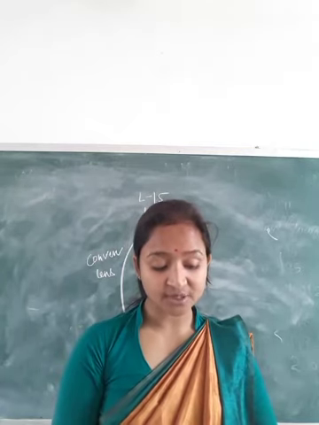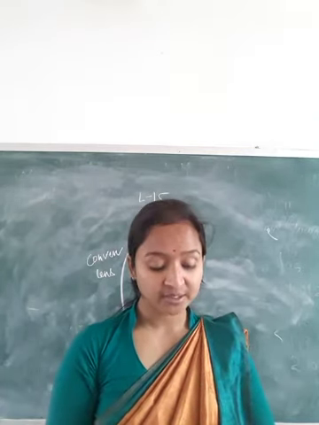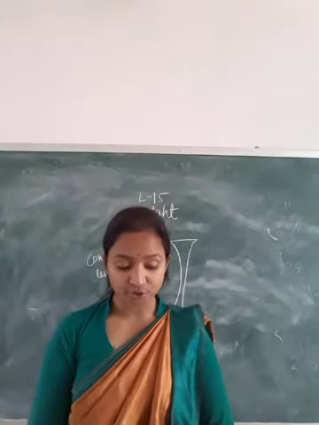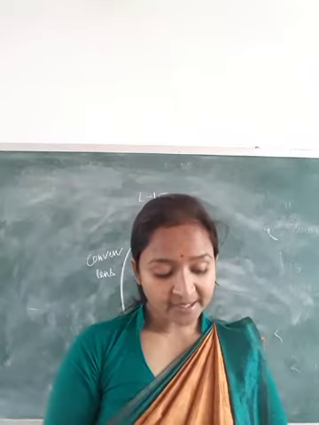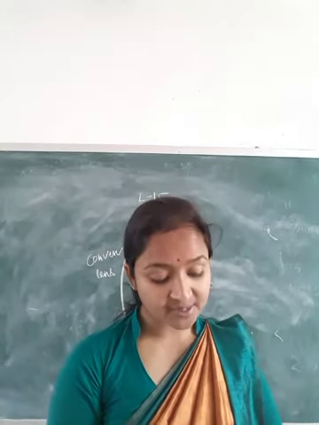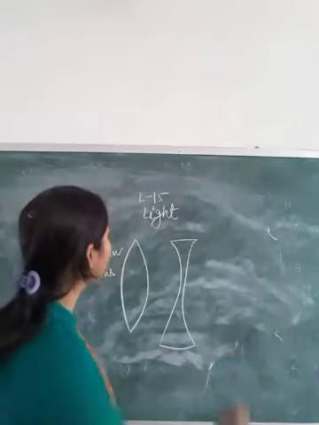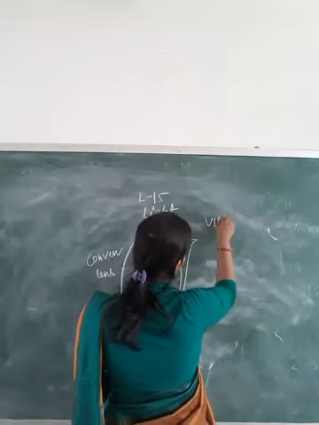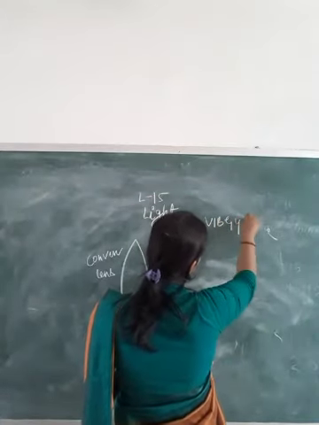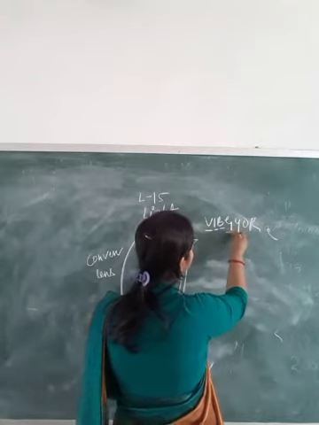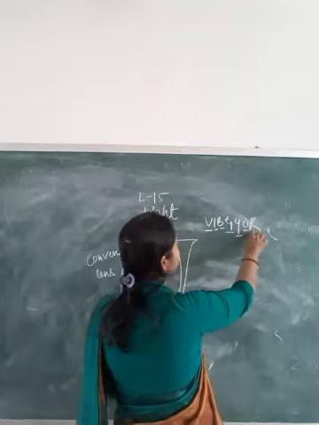People thought the rainbow is the signature of the rain god, that is Indra. In India, the rainbow is called the Indra Dhanush. The rainbow consists of 7 colors, that is VIBGYOR: violet, indigo, blue, green, yellow, orange, red.